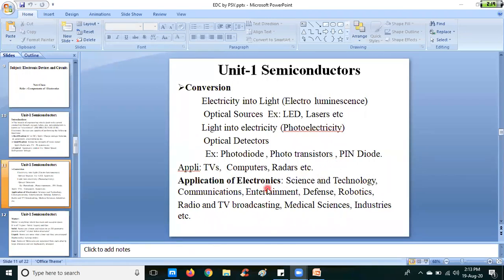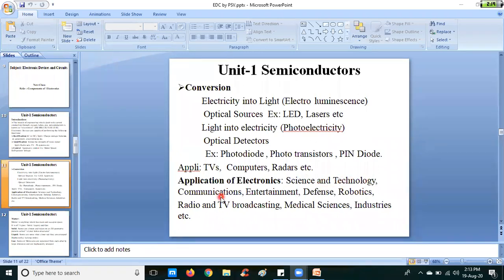Finally, the application of electronics is very vast, and it is everywhere. We are using electronics in every aspect nowadays: science and technology, communications, entertainment, defense, robotics, radio and TV broadcasting, medical sciences, industries, etc. In science and technology, we use it in space.